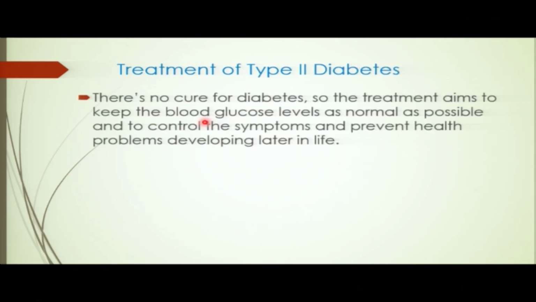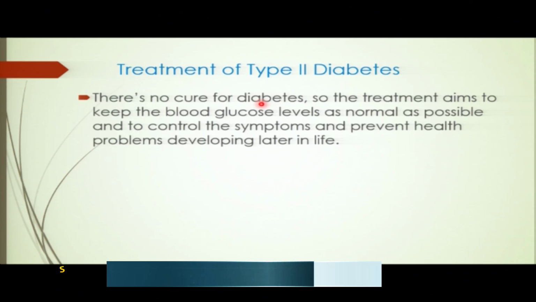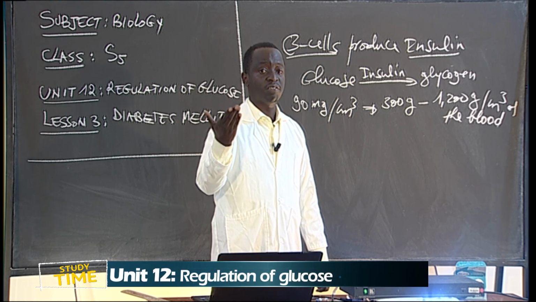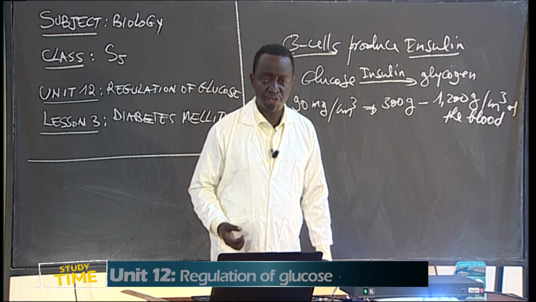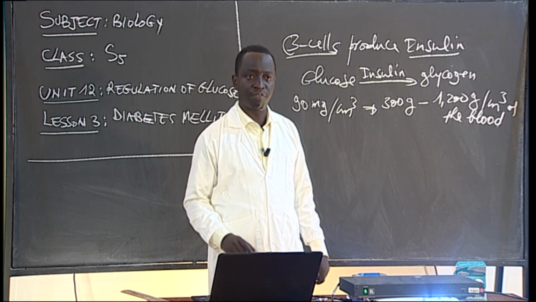So how is this type 2 diabetes mellitus going to be cured? There is no cure for diabetes. Sometimes it is not easy to say that it can be, but when you obey the regulation measurements for type 2 diabetes, you can be safe.